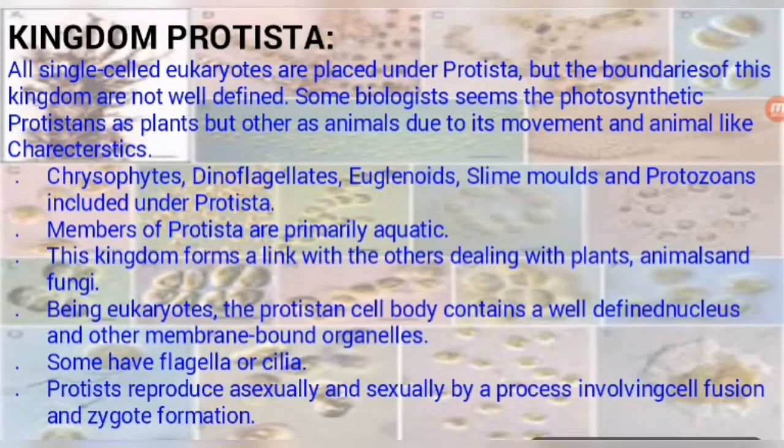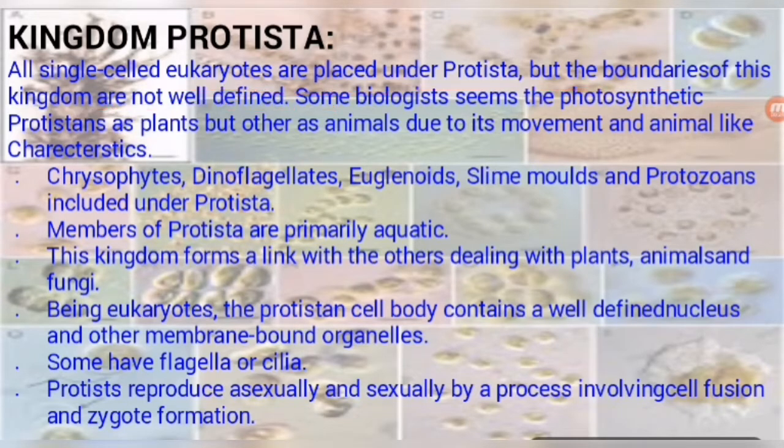So let's discuss the kingdom Protista. This is the second kingdom of the five kingdom classification, after Monera. All the single-celled eukaryotes are placed under Protista, but the boundaries of this kingdom are